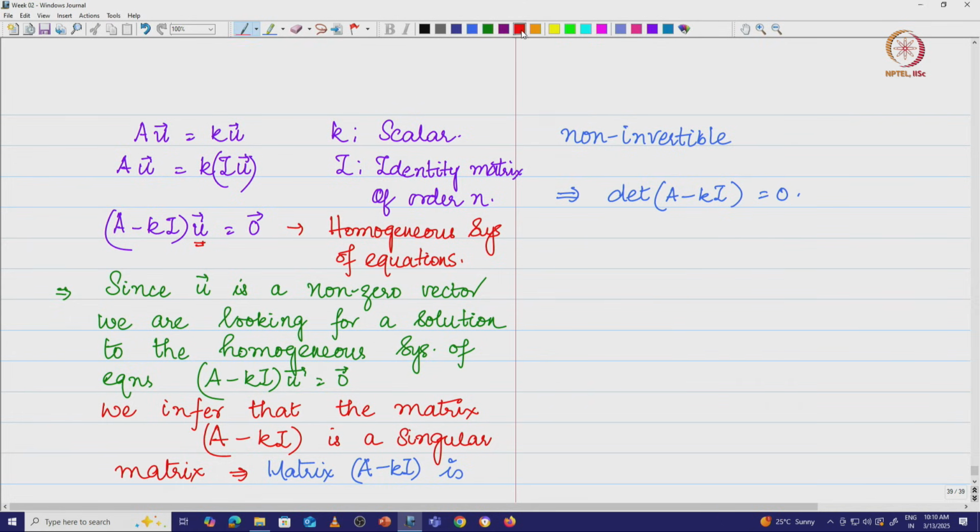We are going to call this the characteristic equation of the matrix A, or the characteristic equation associated with the linear transformation T represented by the matrix A. The best part is, if you solve this characteristic equation, the roots we get are precisely the scalars that we are looking for, the scalars which will multiply this vector u, or that is the amount by which the vector u gets scaled upon the action of the linear map T. Is that clear?